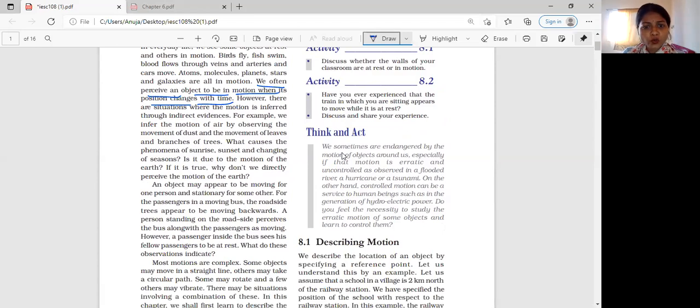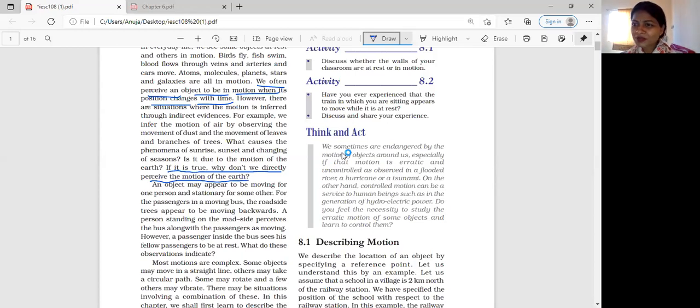If it is true, why don't we directly perceive the motion of the Earth? So see, they have asked a very good question. They are asking that if the Earth is moving, or if the Earth is in motion, then why don't we directly perceive it? I am there on the Earth, but I cannot perceive that the Earth is moving. So why is it so?